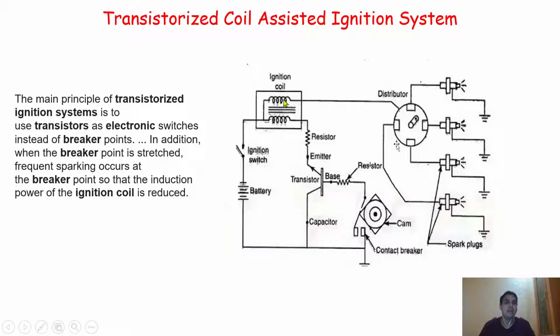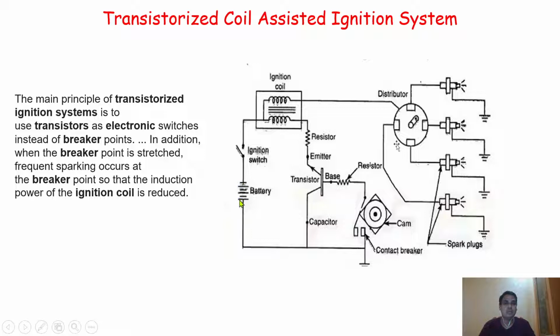The other end of the ignition coil winding is connected to the distributor system, where the spark plugs are connected. 1, 2, 3, 4. Suppose a 4-cylinder engine is there; then we use 4 spark plugs, present inside the engine cylinders, connected to the distributor system. When we talk about the construction, here is the battery. The negative end of the battery is connected to the ignition switch, and via the ignition switch to the primary winding in the ignition coil.